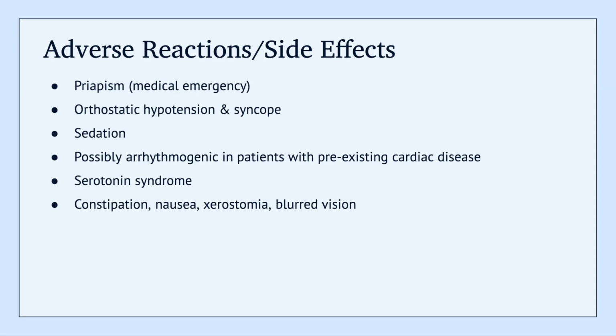Some important adverse reactions or side effects to be aware of for trazodone include priapism, so a sustained erection for more than 4 hours is a medical emergency. It's important that patients seek medical attention for this. Orthostatic hypotension and syncope is another, especially due to the alpha-1 antagonism. You will see sedation, which is, of course, something we use to our benefit for patients in the hospital. It is possible that trazodone is arrhythmogenic in patients who have pre-existing cardiac disease. You also always want to be mindful for serotonin syndrome, although this is rare. And then you can also see some constipation, nausea, xerostomia, and blurred vision.